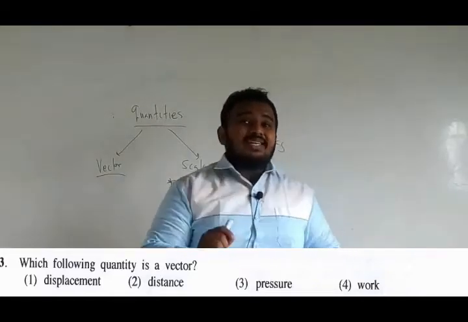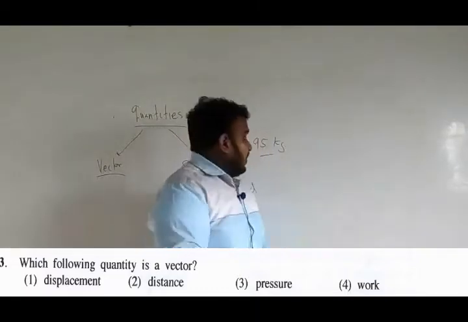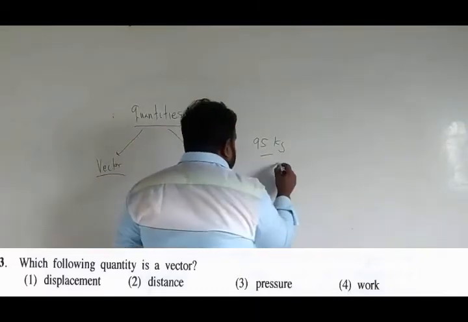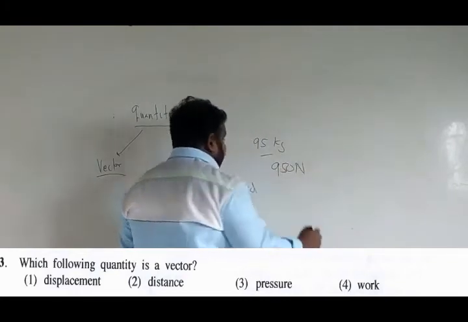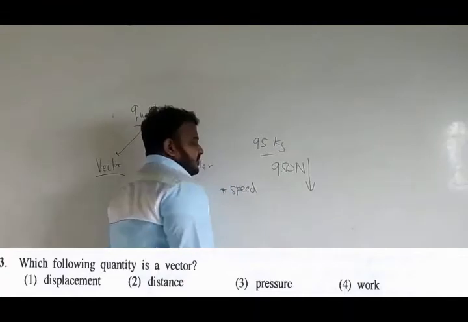If anyone asks you what is your weight, weight is a force, guys. We know that weight is a force. So if I am 95 kilogram, I am going to be 950 Newton. So 950 Newton is a force. You should say the direction. It is downward.